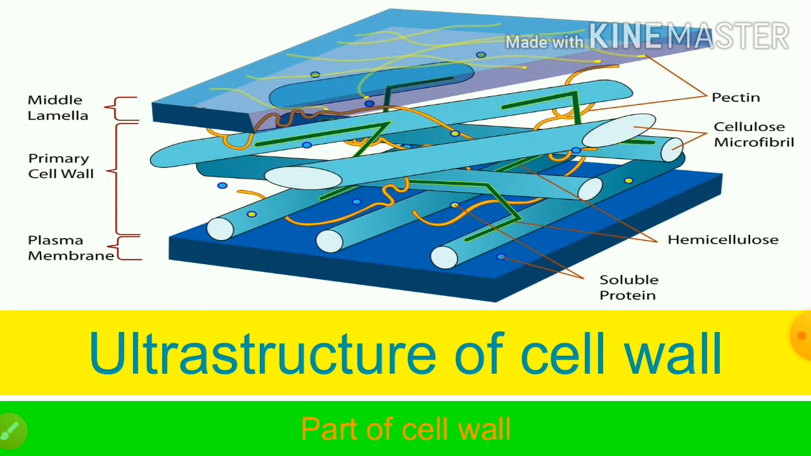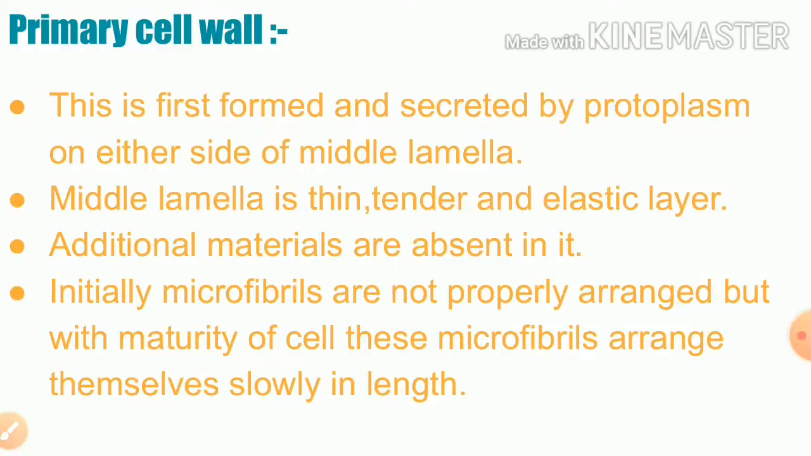So today we will study how the cell wall is formed. We will study the different parts which help in the formation of the cell wall: the primary cell wall, secondary cell wall, tertiary cell wall and middle lamella. Today we are going to study the primary cell wall. The primary cell wall is the first formed, and it is secreted by the protoplasm on either side of the middle lamella.